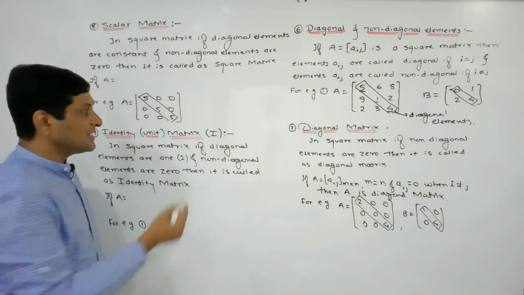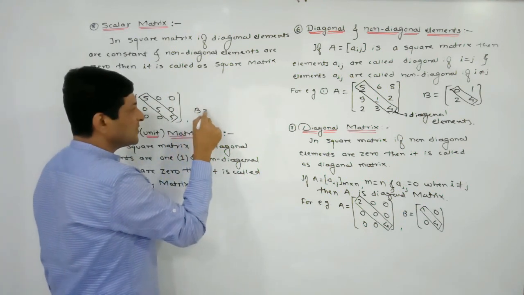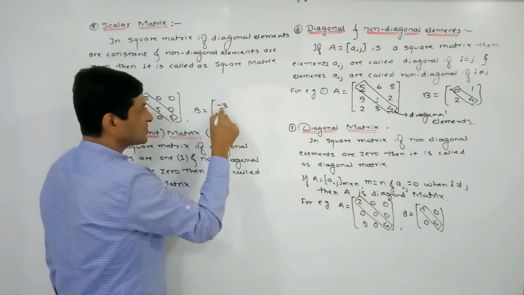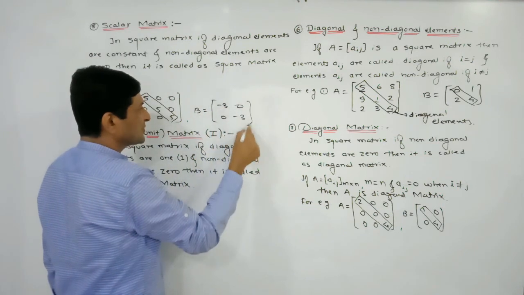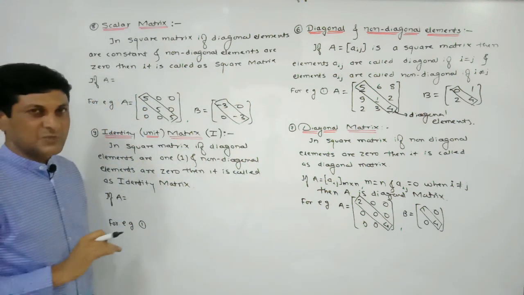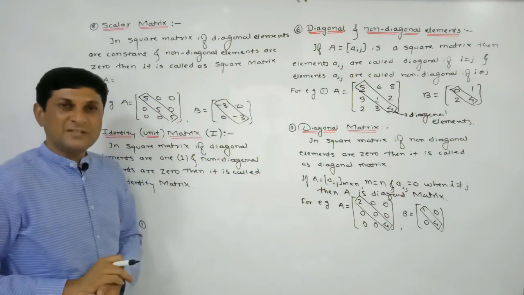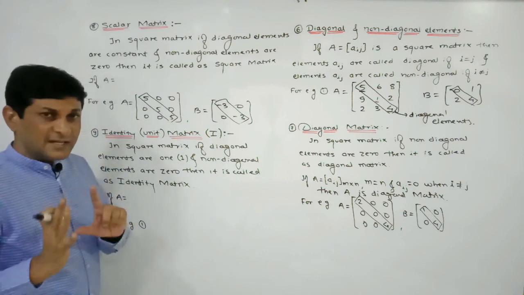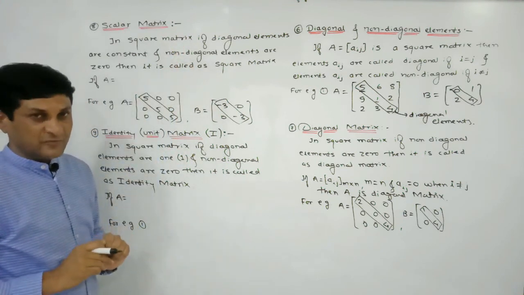Scalar matrix. Let us consider another example. B is one matrix whose elements are say -3 0 0 -3. So here also if you observe, diagonal elements are constant and non-diagonal elements are 0. So that's why we can say that B is also a scalar matrix. Now here the definition is written in verbal form.